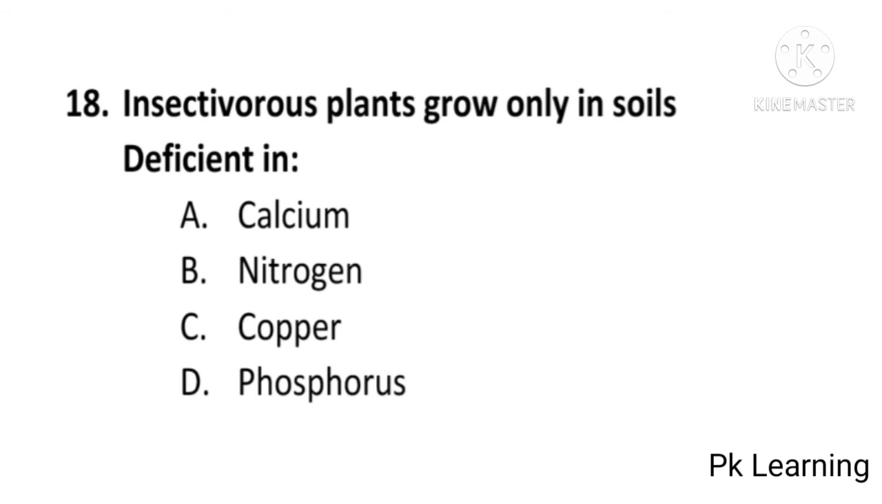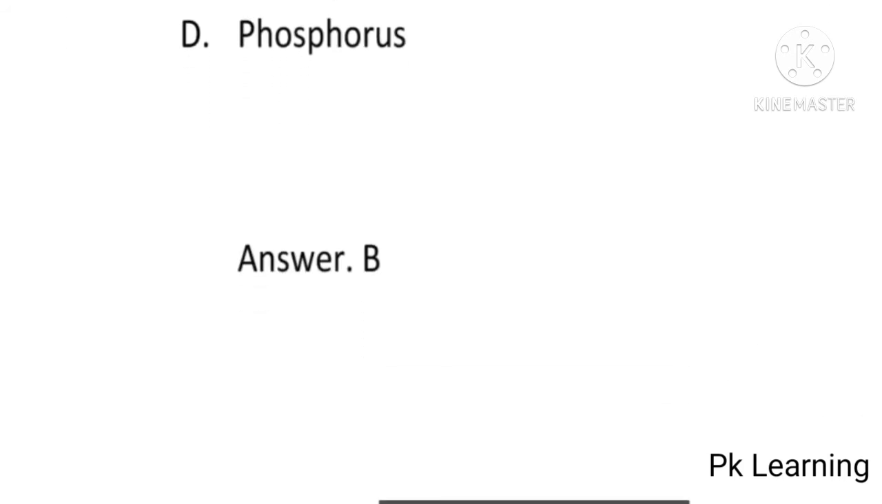Insectivorous plants grow only in soils deficient in calcium, nitrogen, copper, or phosphorus? And answer is B, nitrogen. Insectivorous plants grow only in soils deficient in nitrogen. B is correct option. And next question is,